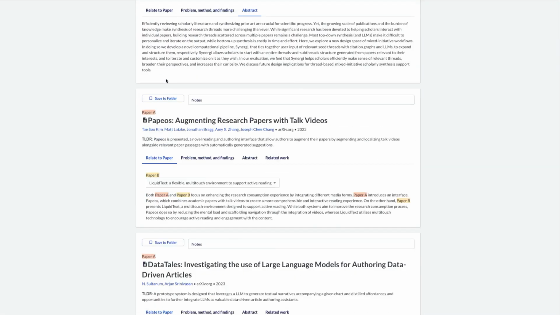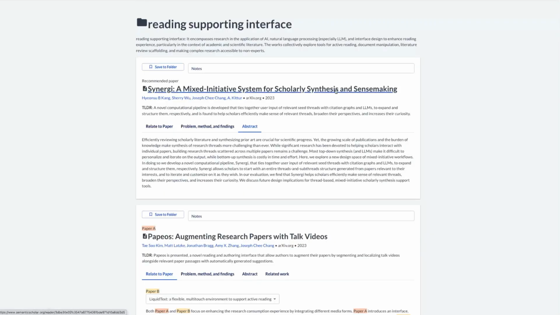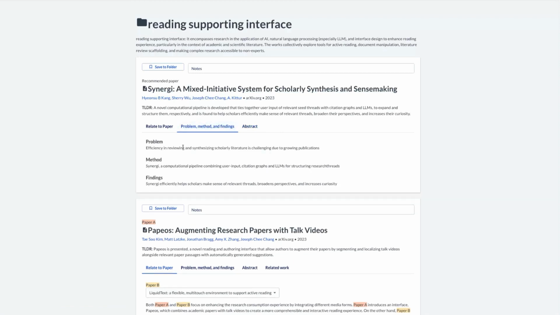For the others, she explores the contextualized descriptions of the paper. She can open the Problem, Method, and Findings tab to see a summary of the paper by folder context broken down into the problem, method, and findings. With this information, she felt curious about the Synergy paper.